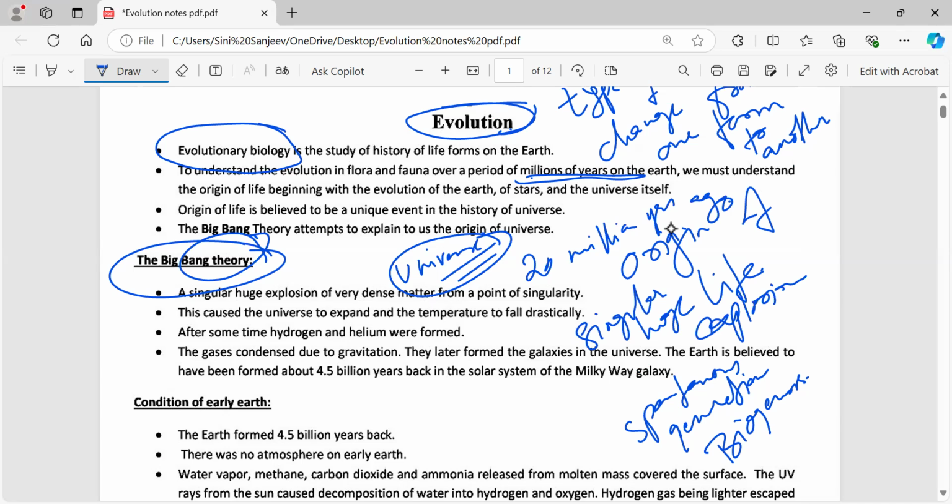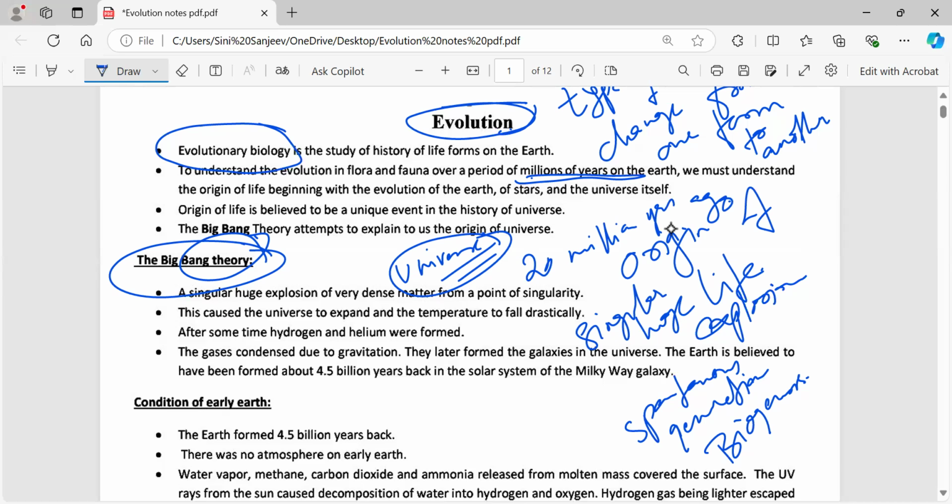But still, some life forms, for example lizards, are also a form of them. They are not completely like that, but still a form of them. So, according to the Big Bang theory, 20 million years ago, because of a singular huge explosion, the universe originated.